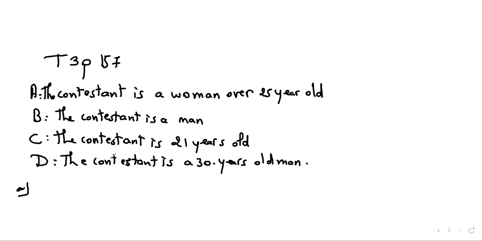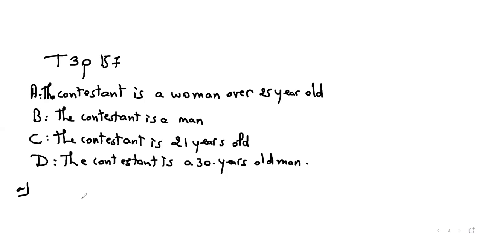People are invited to compete to be a contestant in a television quiz show. So here are some possible outcomes for the person who is chosen. A, the contestant is a woman over 25 years old. B, the contestant is a man. C, the contestant is 21 years old. And D, the contestant is a 30 years old man. Now, the first question: list the possible pairs of mutually exclusive outcomes.